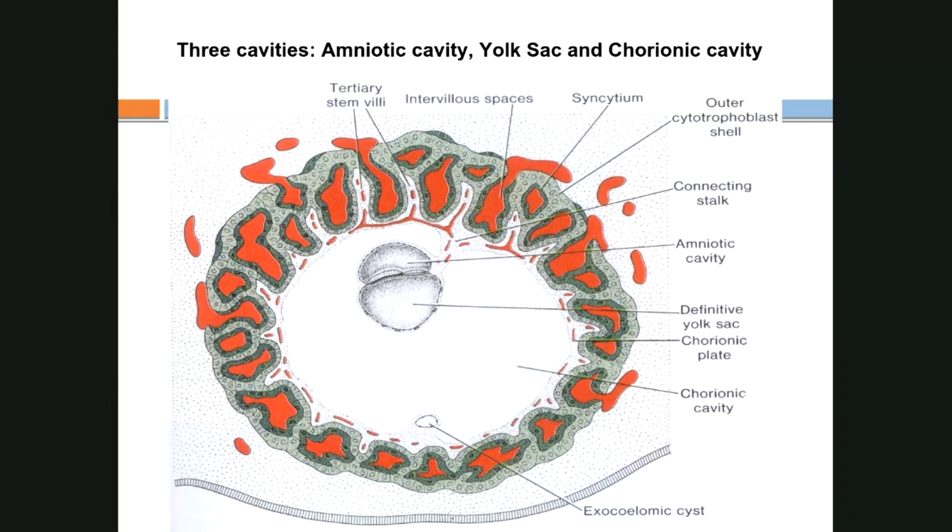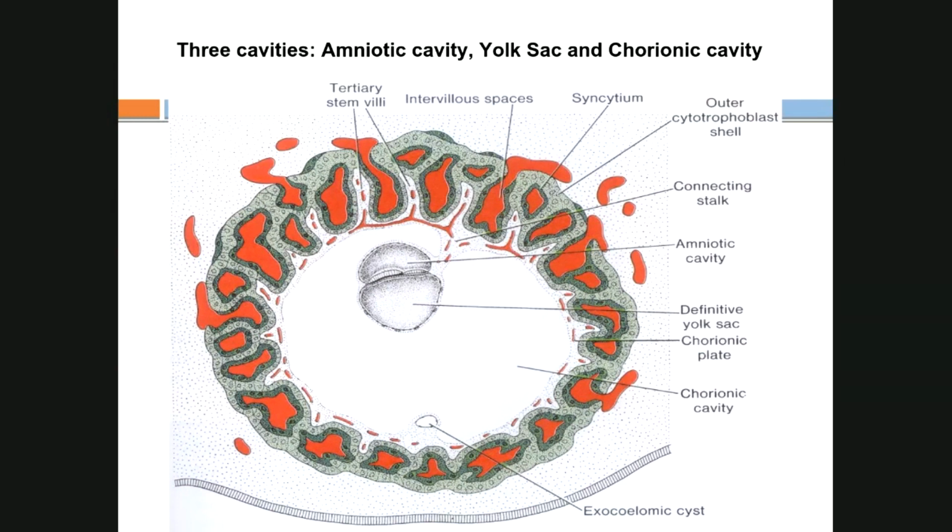Later in development, the amniotic cavity starts becoming bigger and bigger. It is the smallest cavity at this stage, but later on it becomes bigger and bigger, and the yolk sac will go into the body of the embryo to form the digestive system, which we'll discuss when you come to the College of Medicine in the first semester of the first year. So that is going to form the GIT, that is the yolk sac.